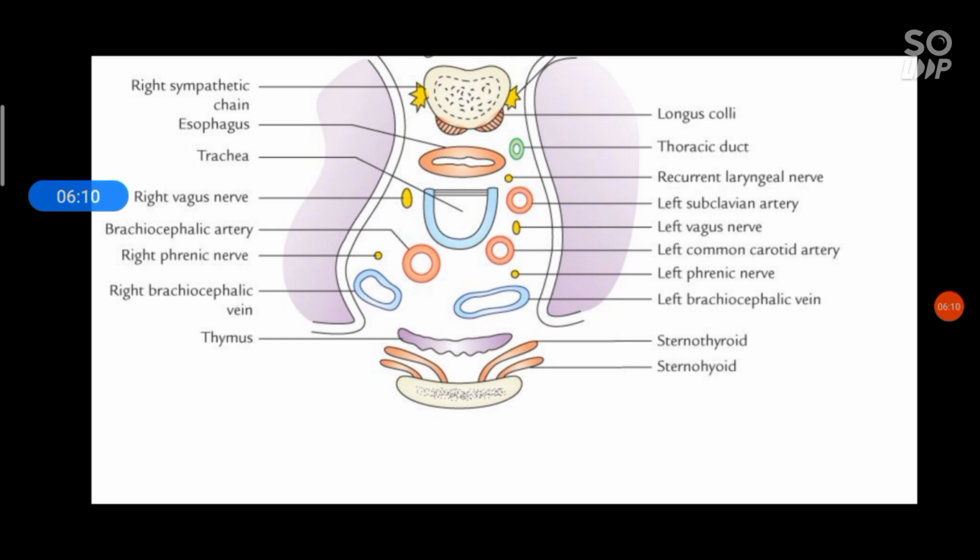You can see the arrangement of the structures from the posterior aspect: esophagus, and just near this the thoracic duct, recurrent laryngeal nerve on the left side, left subclavian artery, left vagus and left common carotid. The left vagus is between the left subclavian artery and left common carotid artery, and the recurrent laryngeal nerve lies between the trachea and esophagus. It always runs just near the trachea and esophagus.